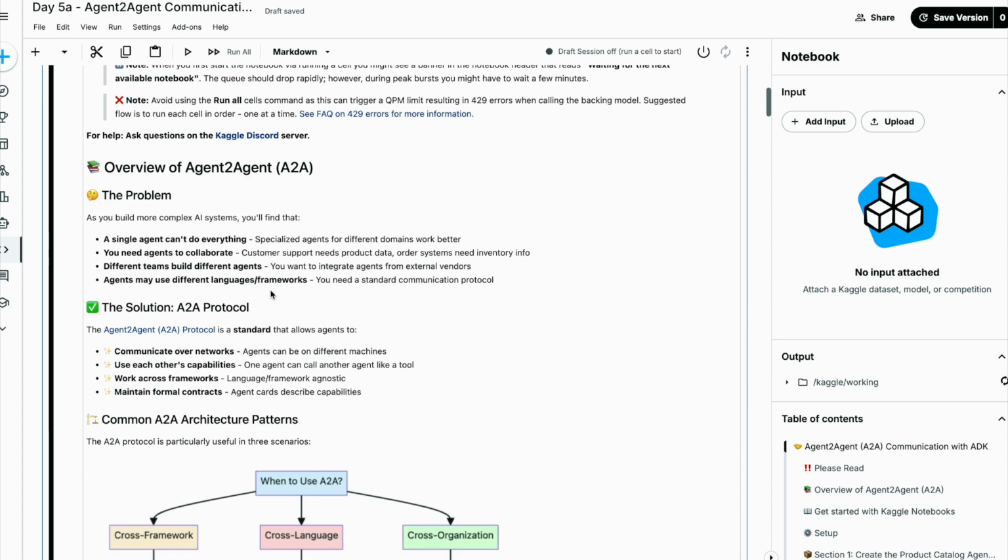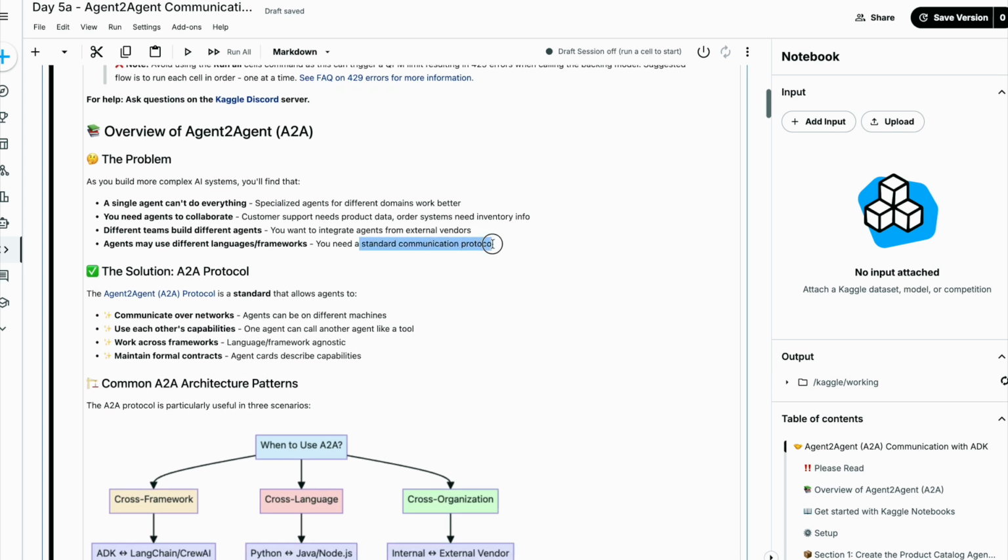So when we build more complex AI systems, we'll find that a single agent can't do everything, which we have been saying from day one. You need agents to collaborate. Different teams build different agents. Agents may use different languages or frameworks. So we need a standard communication protocol.